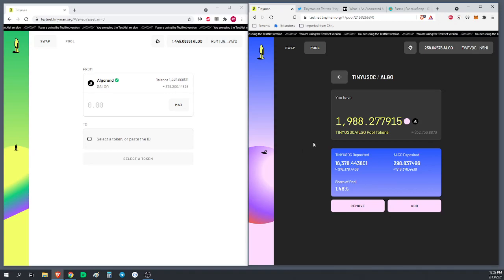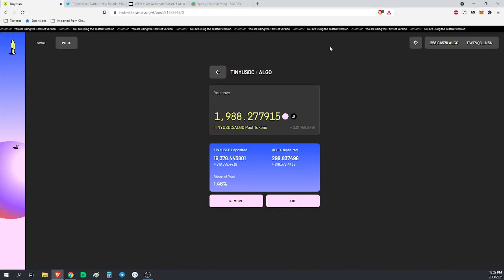All right, I think that's about all I wanted to cover in this one. I hope you guys got something out of that. I know all these things are a little bit confusing. Sometimes it's easier just to see them in action, and so I hope that helped you understand a little bit more of what's happening with these. There's just a complete wealth of information on YouTube and everywhere online. Just do a Google search for what is an automatic market maker if you want to have a clearer understanding of exactly what it is.